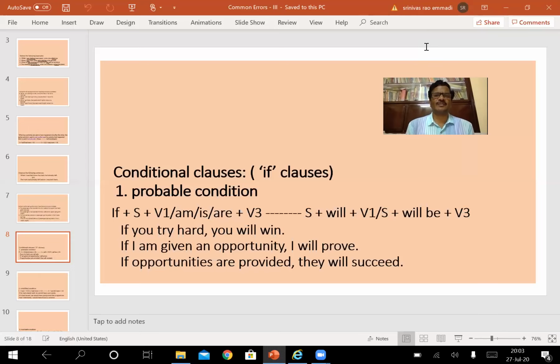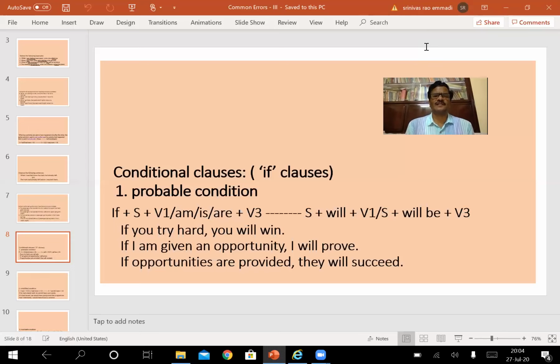Look at the examples. If you try hard, you will win. If you try hard is one clause, you will win is another clause. If you try hard is the conditional clause or if clause, either way we can call it. You will win is the main clause. If you try hard, you place the first form of the verb try, so it is in simple present tense. You will win, you is followed by will plus V1 form, so that is in simple future tense. Both are in active construction. There is no confusion at all.